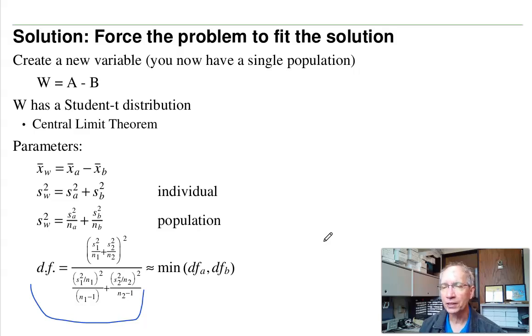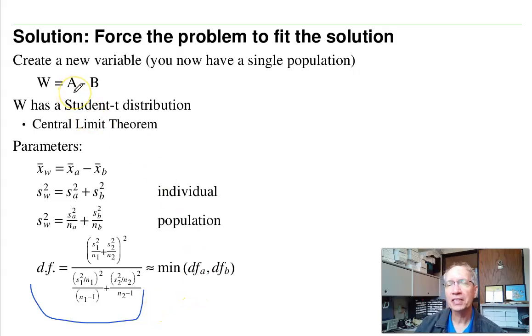What I do is just take the smaller of the two: the degrees of freedom of A, degrees of freedom of B, take the smaller of the two, that's the degrees of freedom of W. It's not exactly right, but gives you almost the same answer. It doesn't have a huge impact on the answers. And kind of one way to think about that.